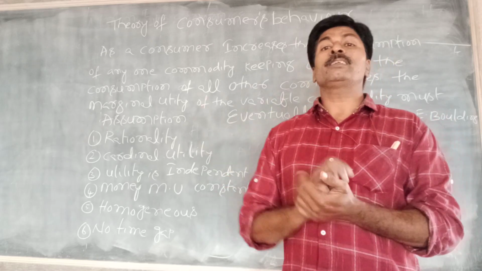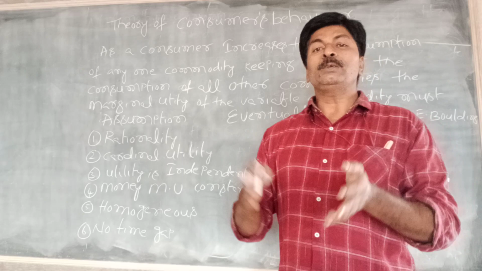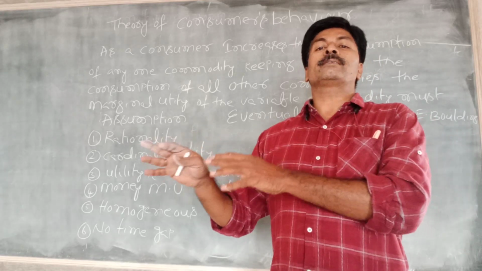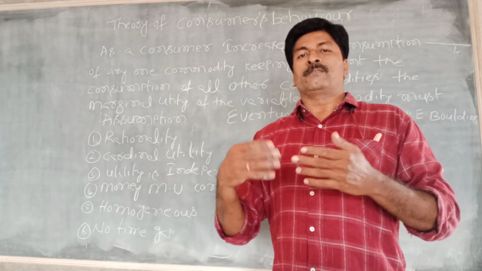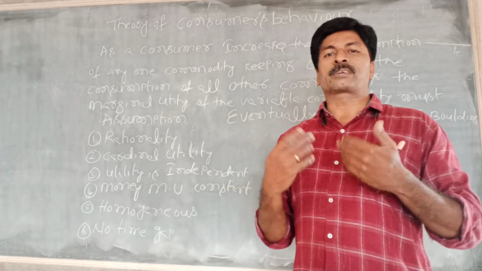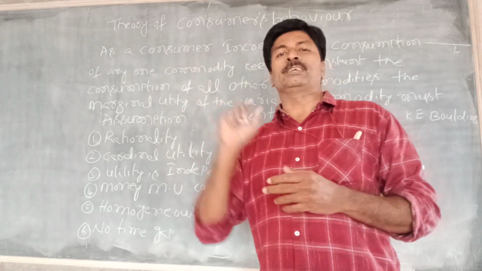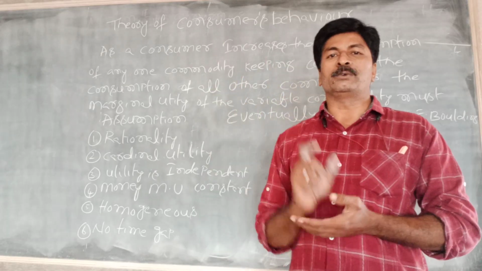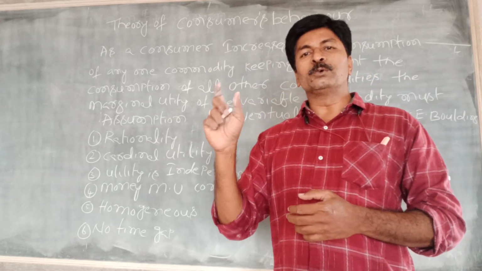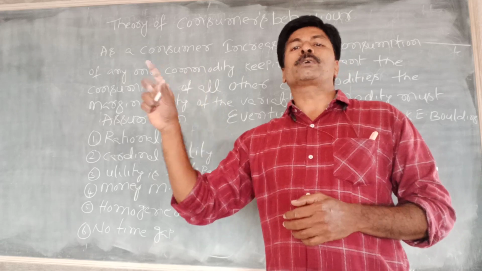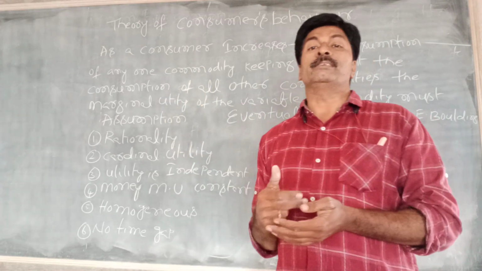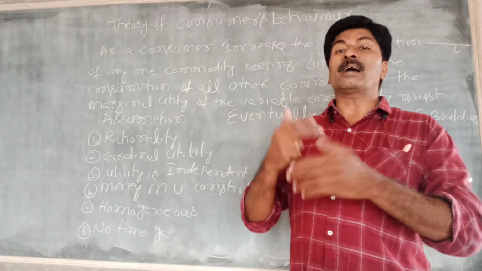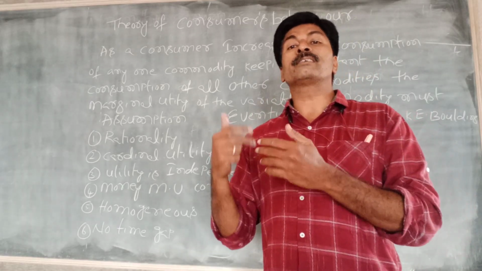So what is marginal utility? Additional utility is known as the marginal utility. For example, I am consuming apples continuously. The first apple gives 10 utility, that is total utility. The second apple gives 15 in total utility. So here what is the marginal utility? 5 utilities. So additional utility is known as the marginal utility.